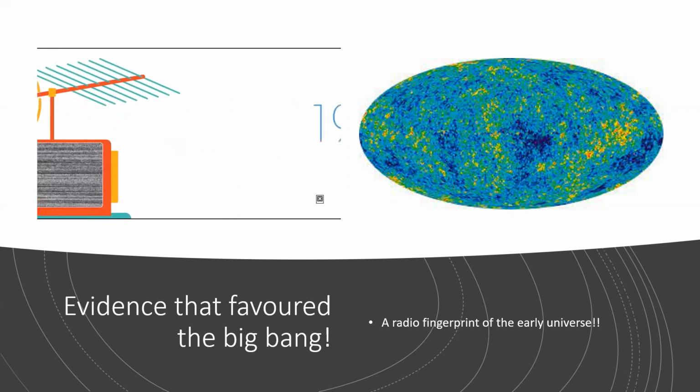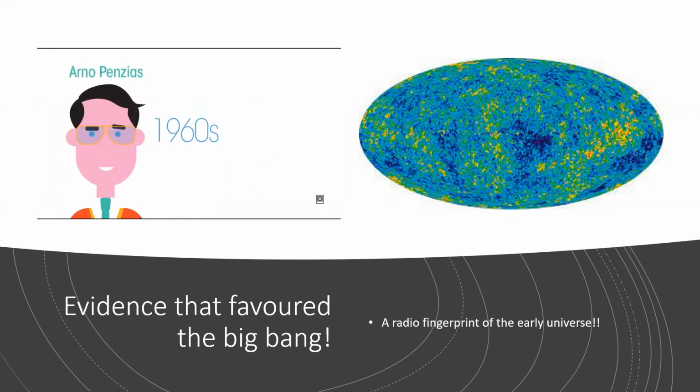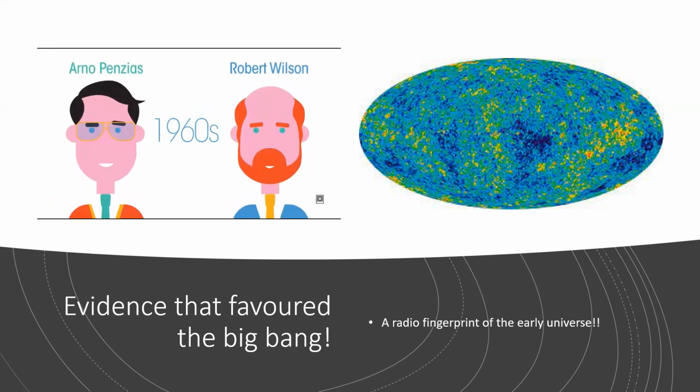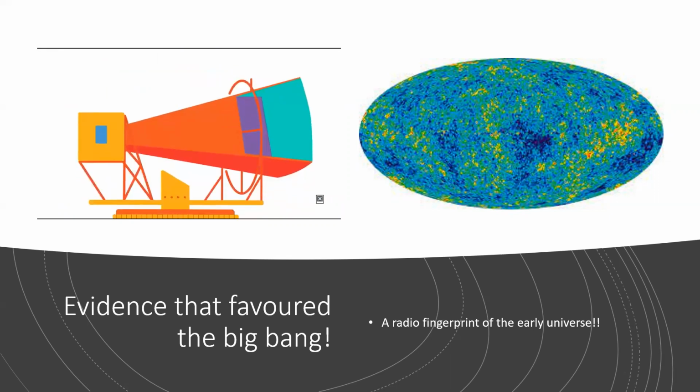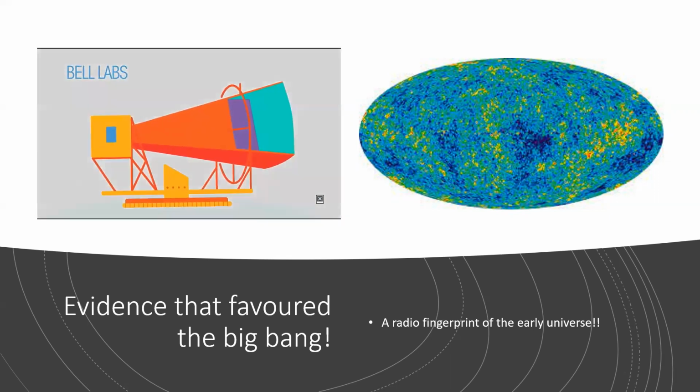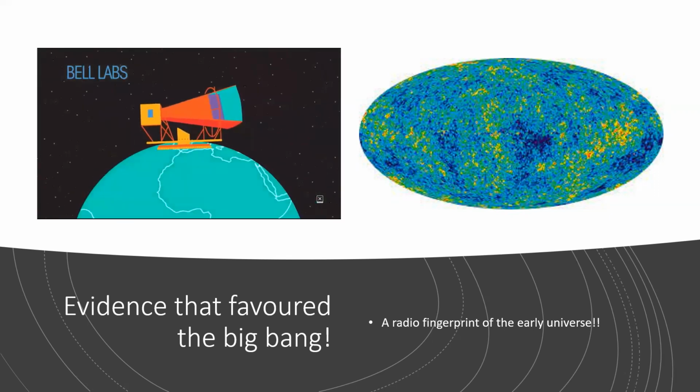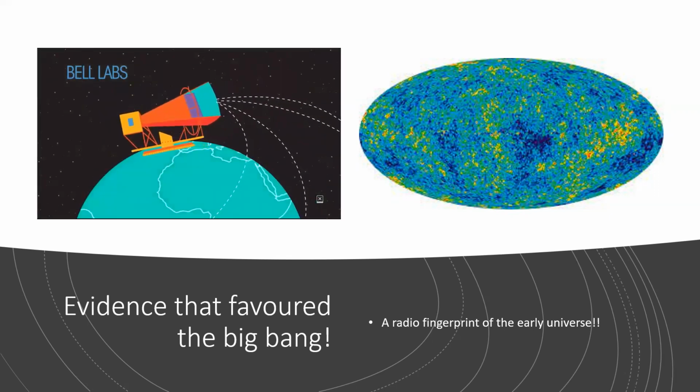In the early 1960s, Arno Penzias and Robert Wilson did just that. They weren't using their TV, they used a microwave receiver attached to a large horn-shaped antenna. They were working for Bell Labs, who wanted to use the microwave receivers they had developed for long-distance communication.